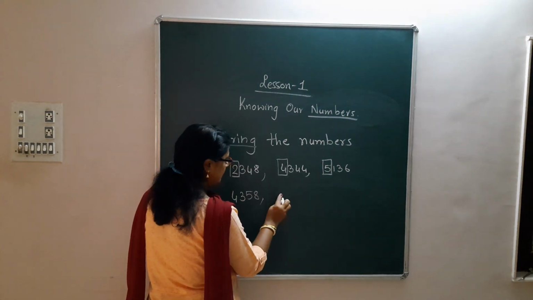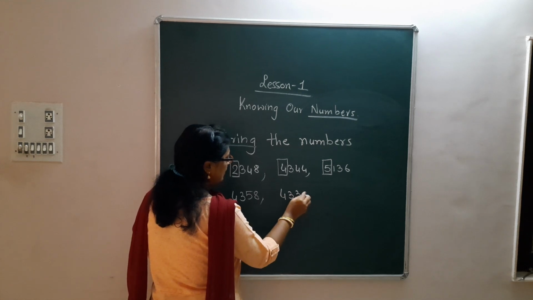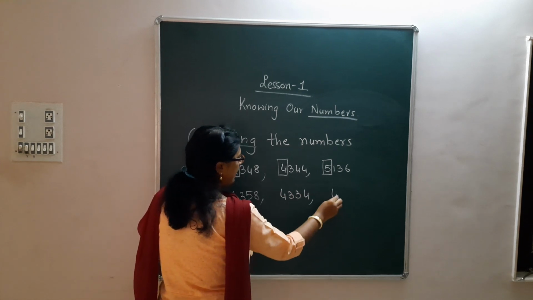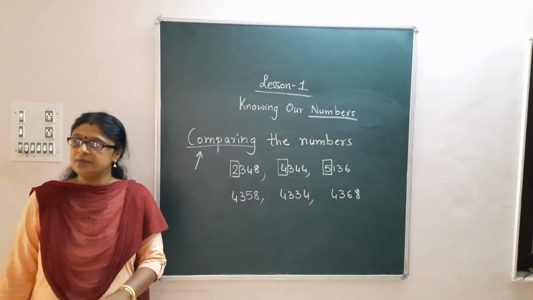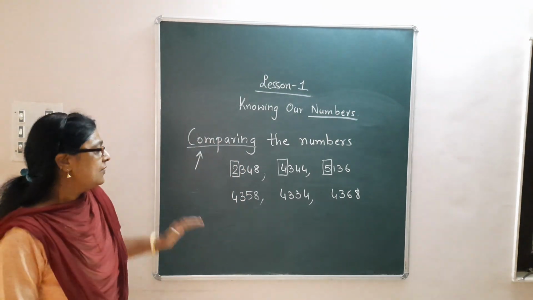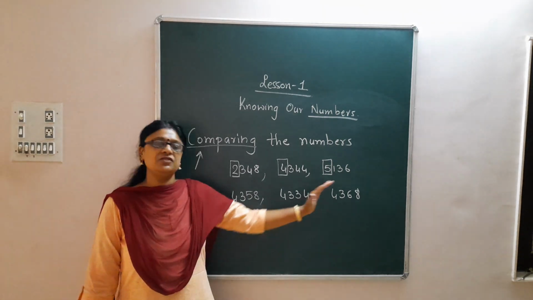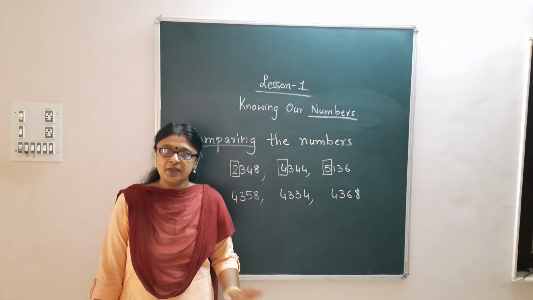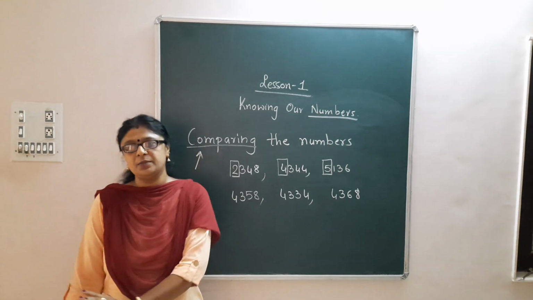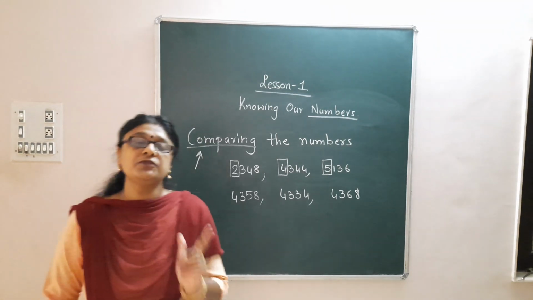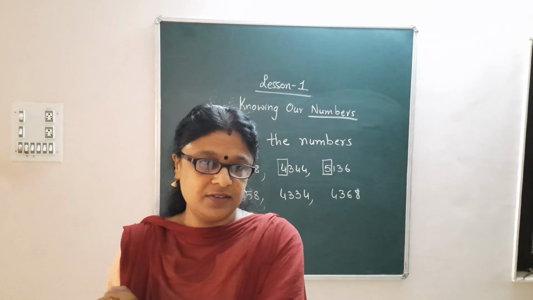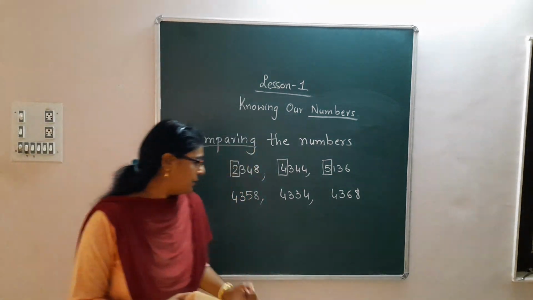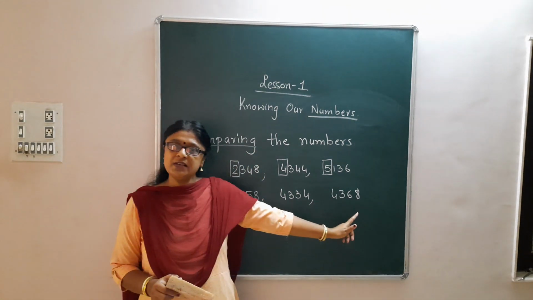4358, 4334 and 4368. Okay. Now, these three numbers are given to you and I am asking you to compare the numbers. This is what you have to do. Comparison means you have to find out which is the smallest and which is the greatest. Right? Okay. Now, three numbers are given to you.